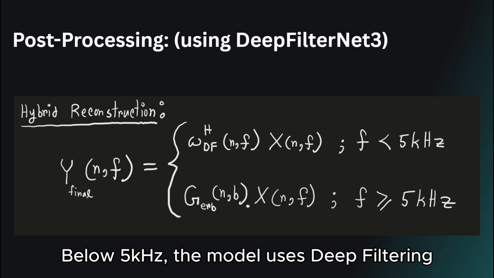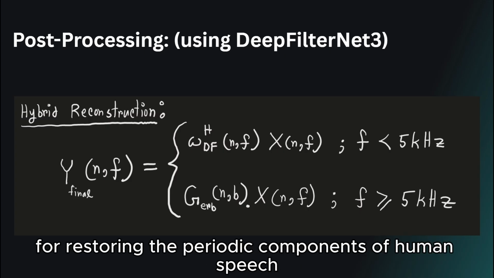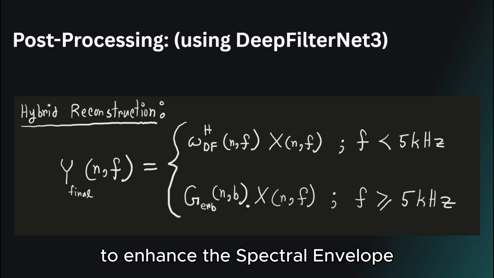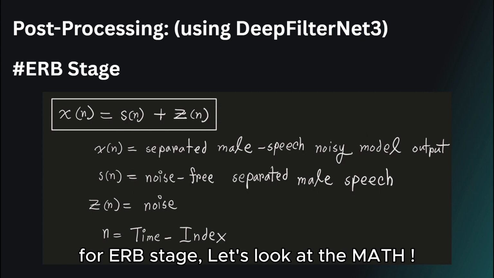Below 5 kHz, the model uses deep filtering. This is computationally heavier but essential for restoring the periodic components of human speech. Above 5 kHz, the model uses the ERB stage to enhance the spectral envelope. This mimics human hearing and keeps the real-time factor very low. For the ERB stage, let's look at the math.